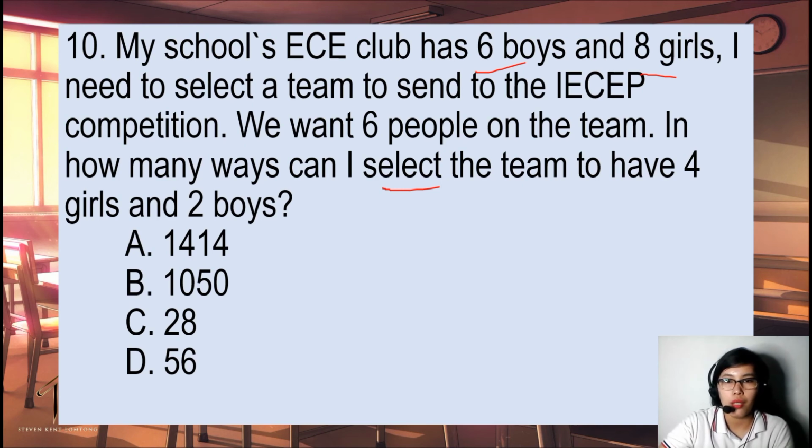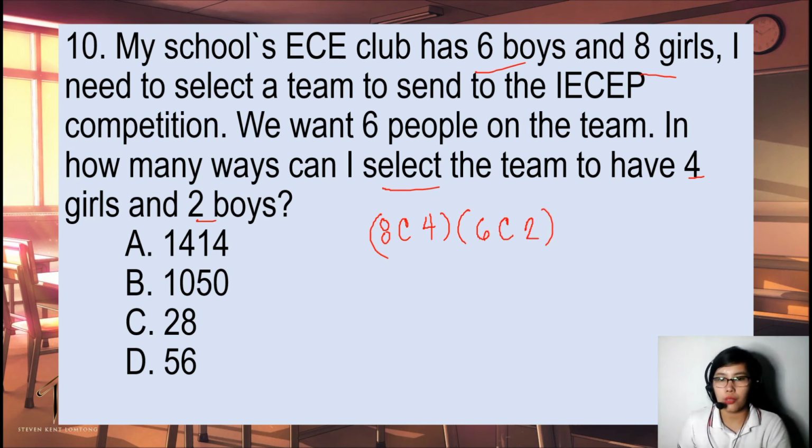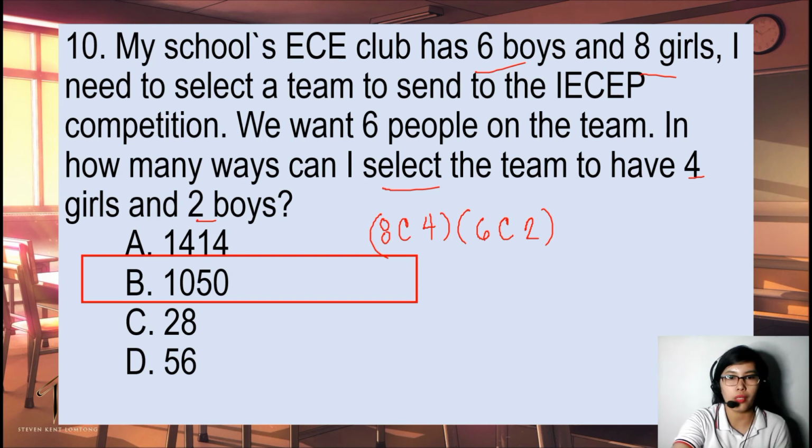Okay, so 4 girls, so 4 will have to be taken from 8 girls, so 8C4, and 2 boys from 6 boys, therefore this is 6C2. Okay, so if we type that in our calculator, that would be 8C4, then 6C2, and that is 1050.